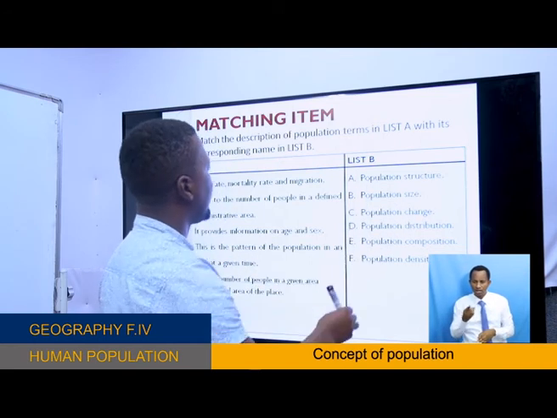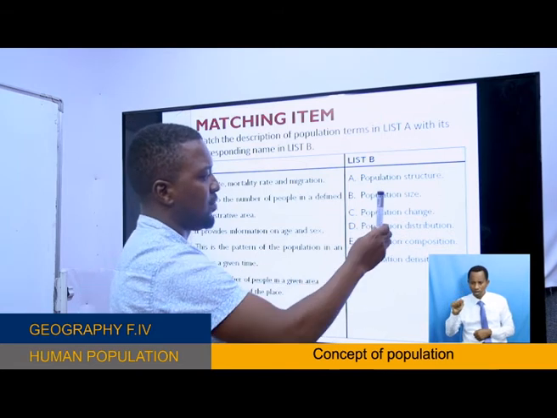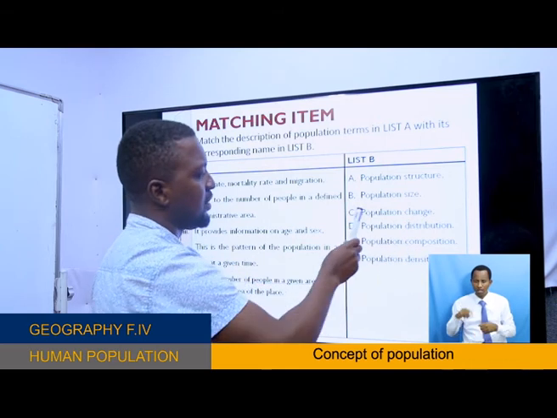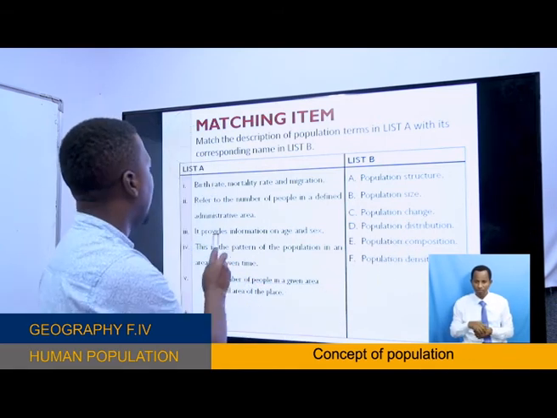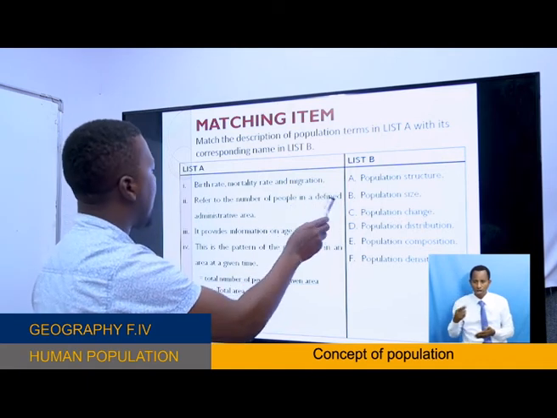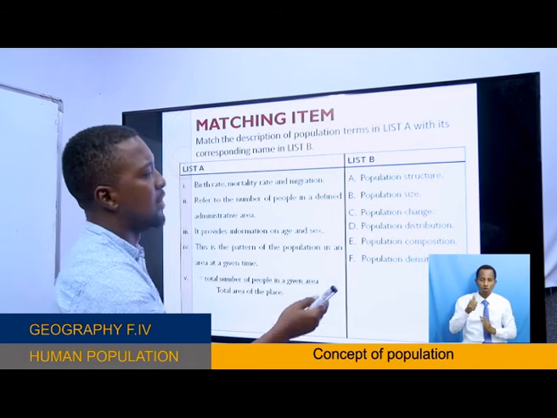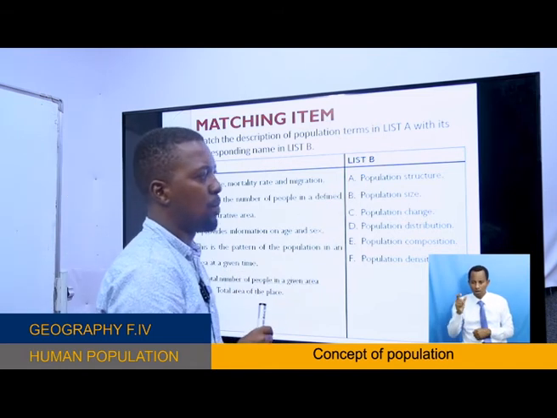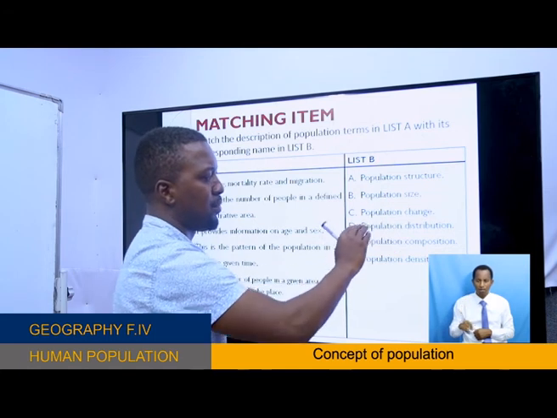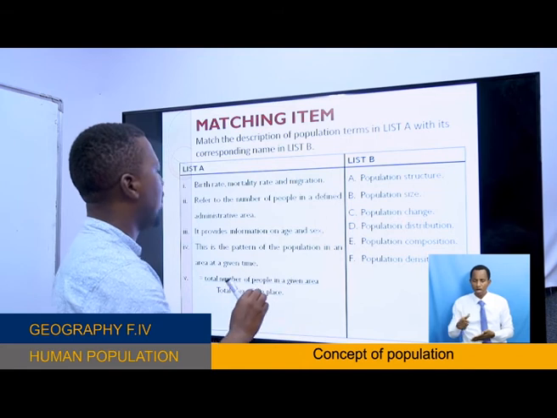Is it population structure? No. Is it population size? No. Is it population change? Yes, it is population change. Roman 2: refers to the number of people in a defined administrative area. Is it population structure? No. Is it population size? It's true. Population size is the total number of people in a defined administrative area.